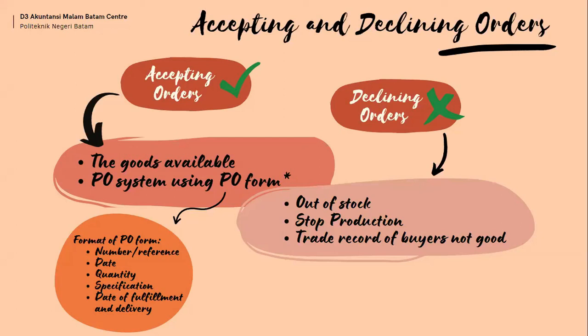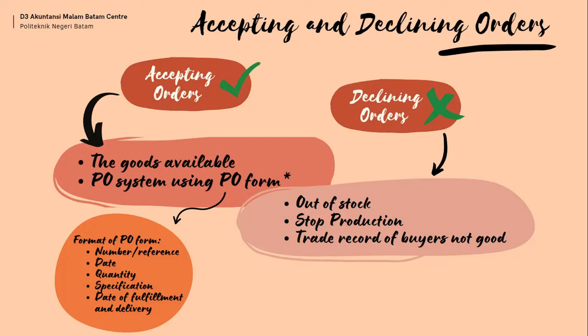In a manufacturing business, a supplier is not always ready with the items ordered by the customer, especially for custom products. The supplier will need time to produce the goods. Therefore, if the goods are not available, the company or customer will use a pre-order PO system using a PO form. The PO form needs the following information: number or reference, date, quantity, specification, date of fulfillment, and delivery. And a supplier can also decline an order from the customer.